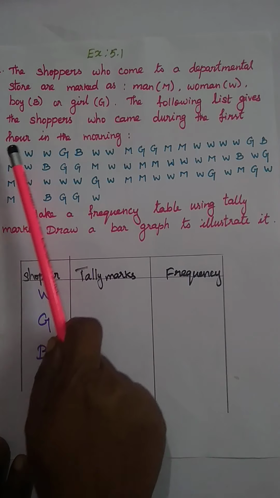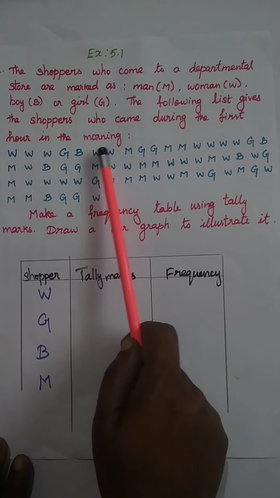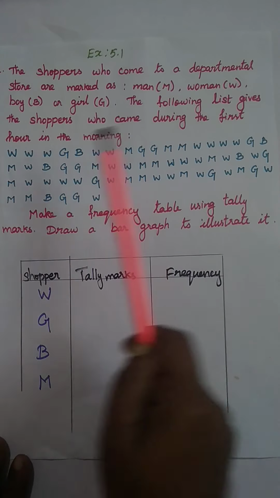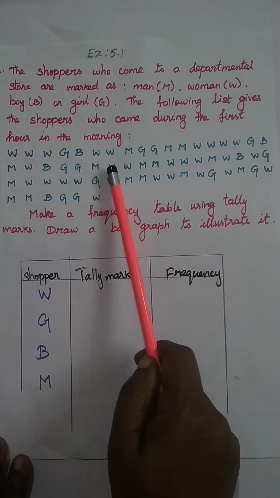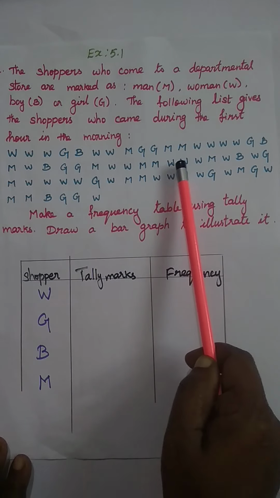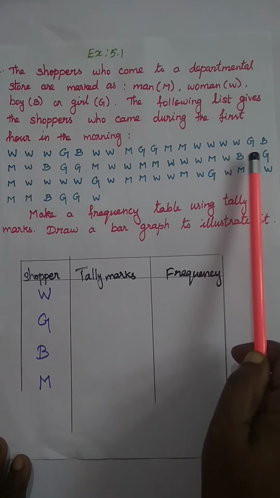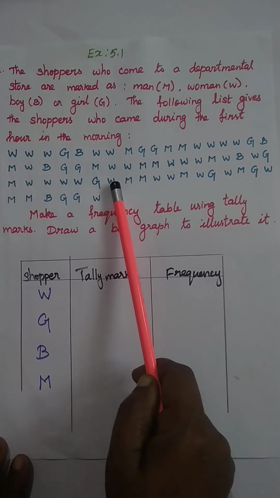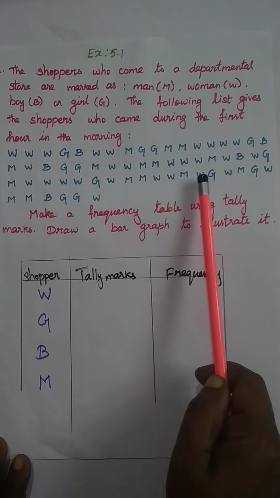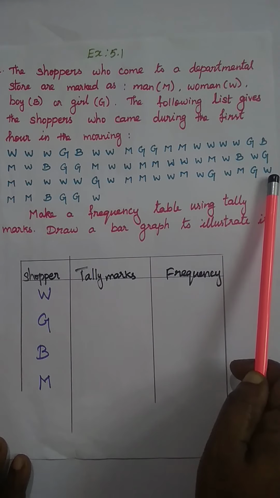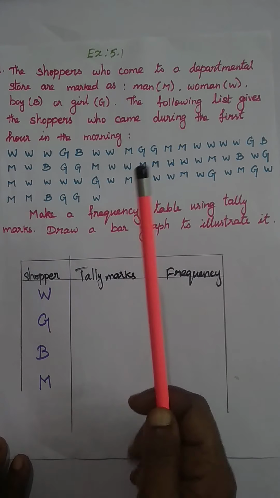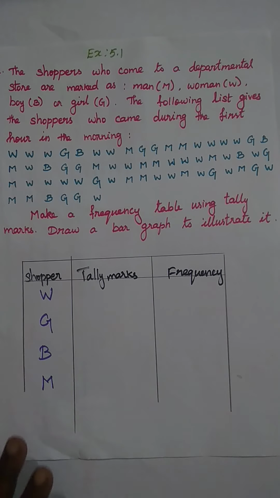So once again we check, 1, 2, 3, up to 28. Okay, now we are having 28 W's, women. So we will write that 28.